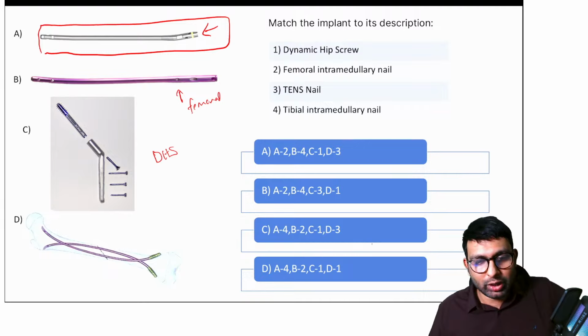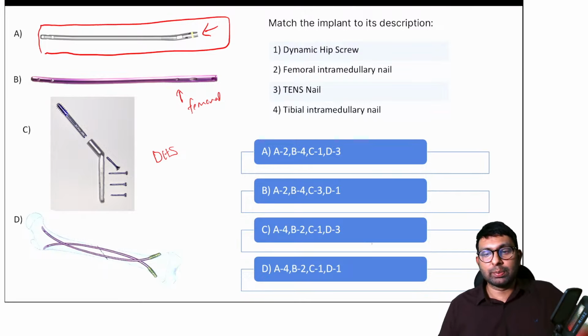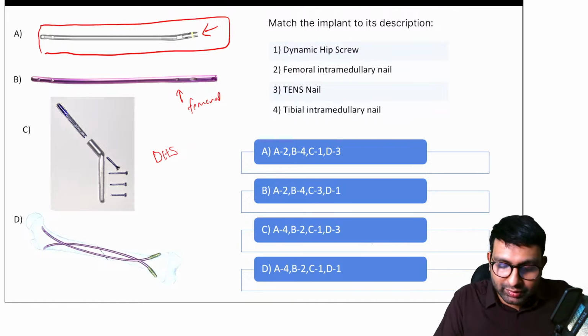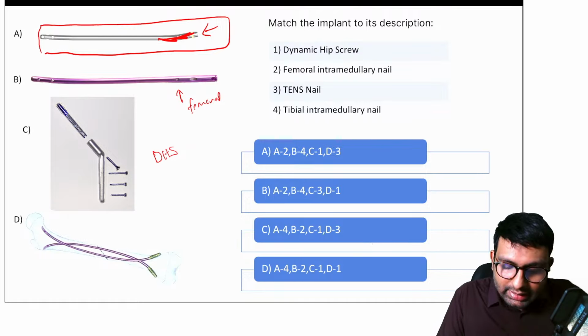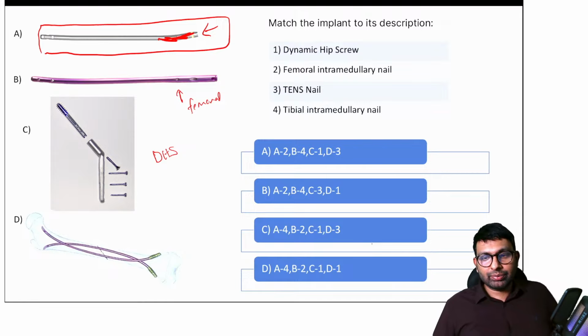Stardust, if you can help me with the answer, can you tell me why you think this is strongly a tibial nail? Femoral nail, because it is bent. Okay, Shabir says it's a femoral nail because of this bend, because there's one bend that he's seeing. He says that this is a femoral nail. Anyone else would like to say? Dr. Jain says femoral nail because it is bent. Okay, fine.